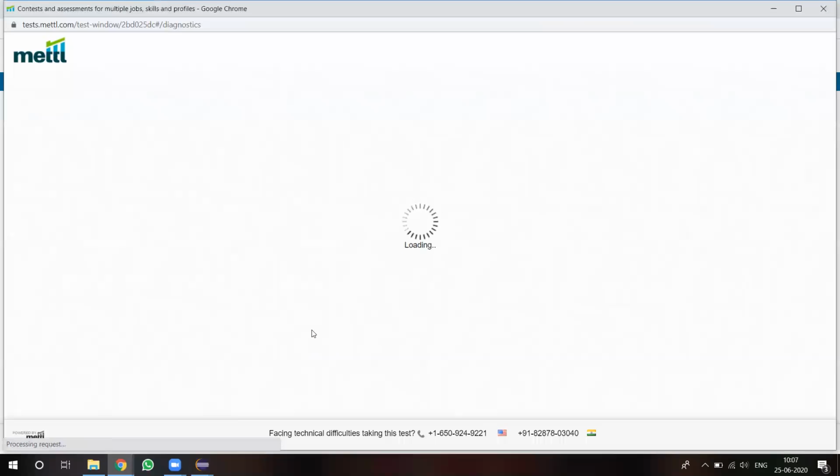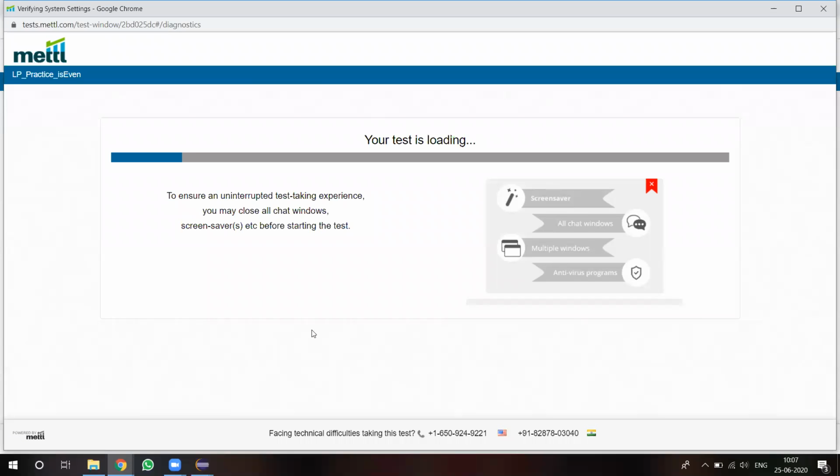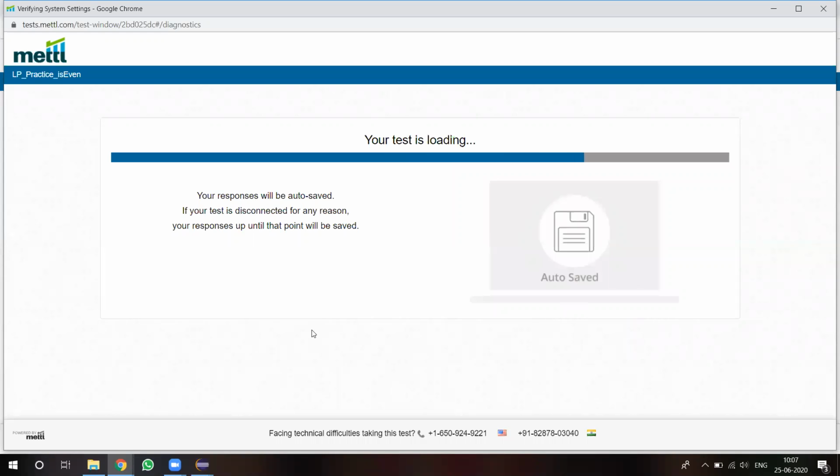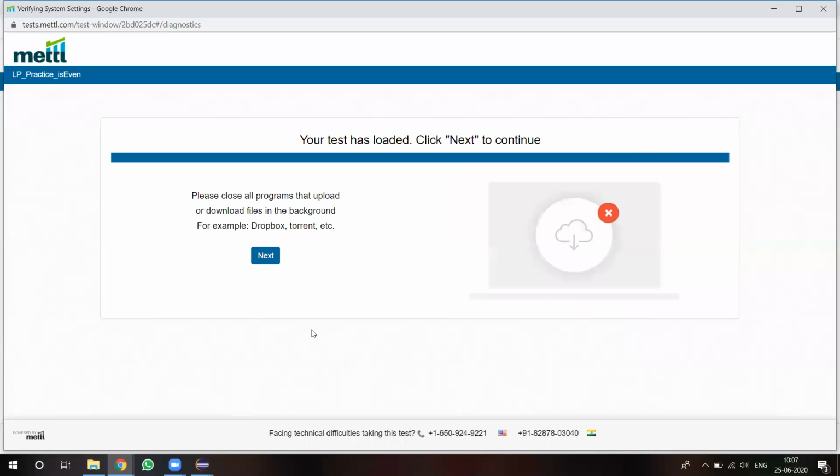Whenever you click on launch test, a new pop-up will appear. This pop-up will completely occupy your entire screen. One thing we have to remember: in this demo test they are not giving any restrictions.